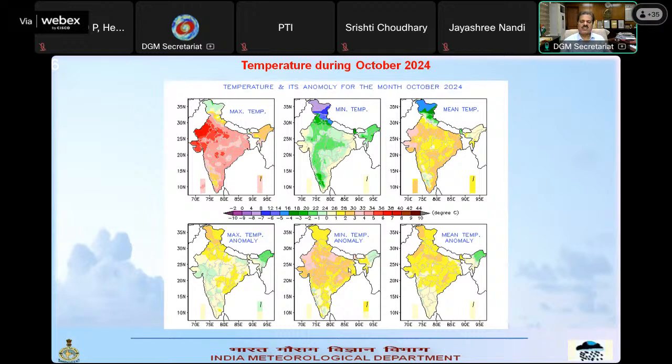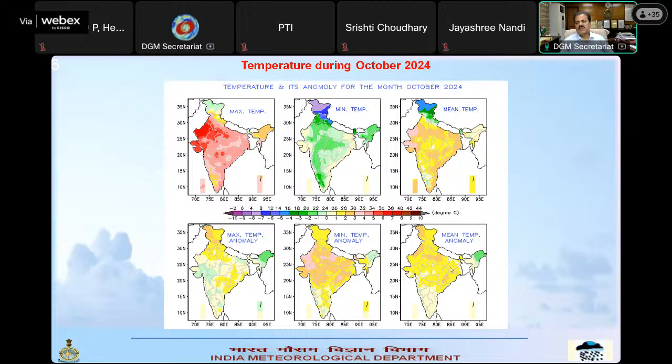If you consider minimum temperature, the entire country, except some parts of northeastern states and South Peninsula, had above normal minimum temperatures. And it was quite high, about 2 to 5 degrees Celsius above normal over the plains of northwest India, west central India, and adjoining areas.